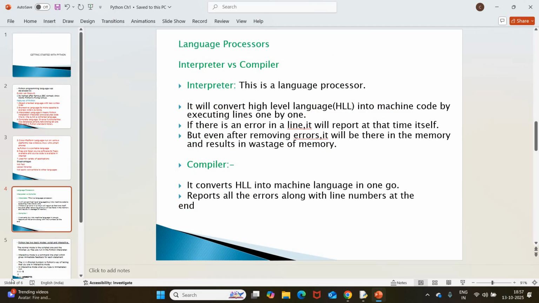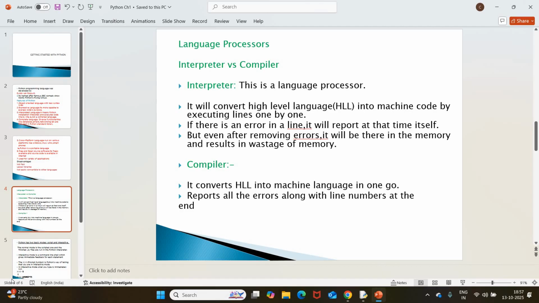Then, about language processors. I told you Python is an interpreted programming language. It means we are using the language processor called an interpreter. What do we mean by language processors? Language processors are software that can be used to convert source code into machine code.